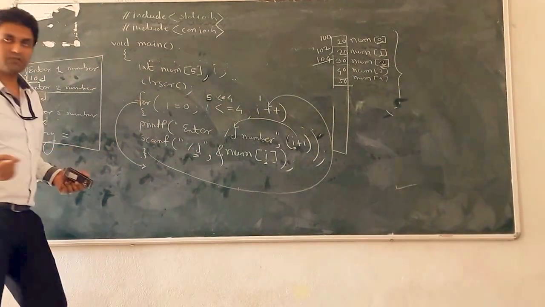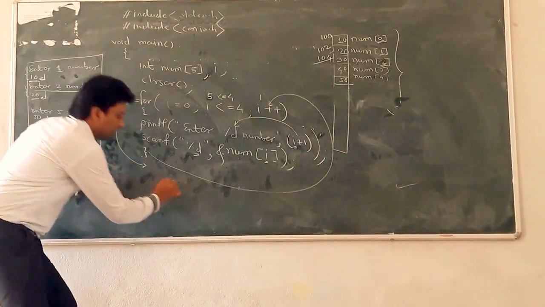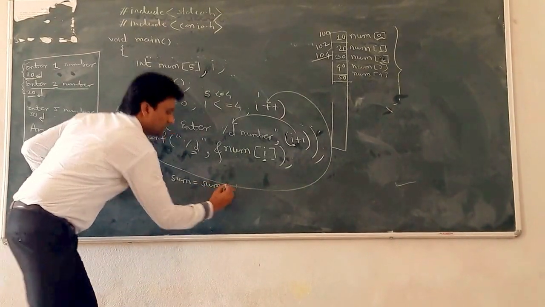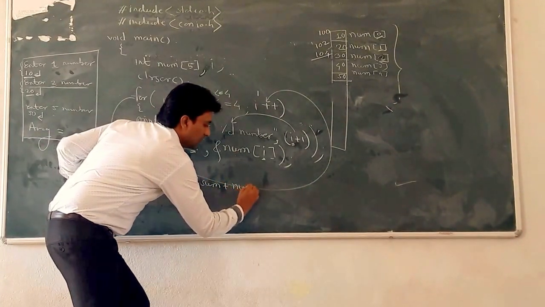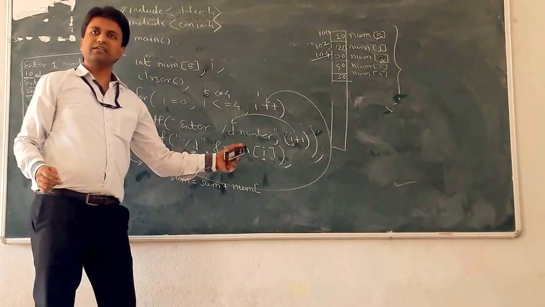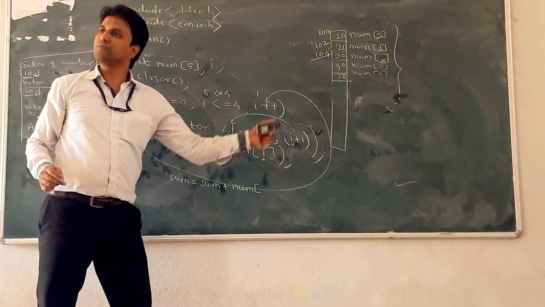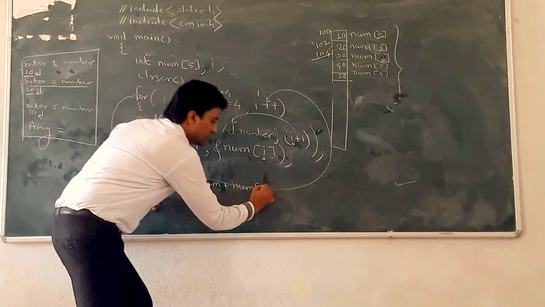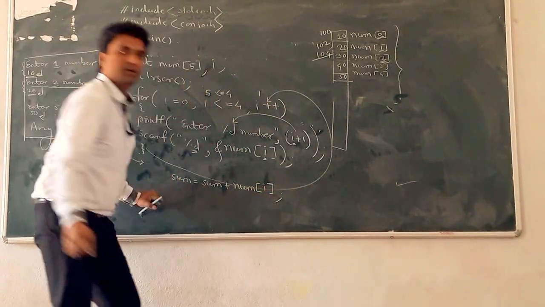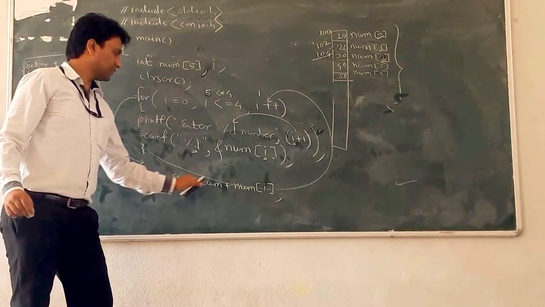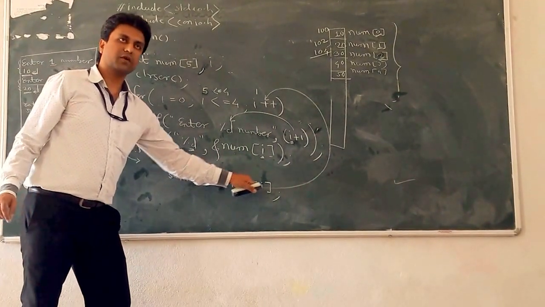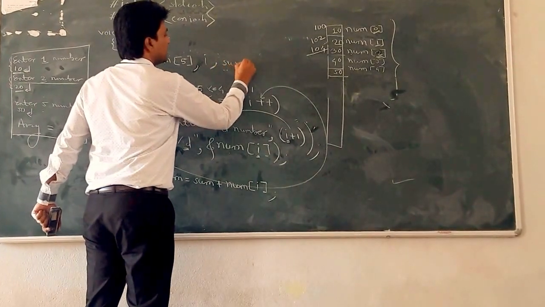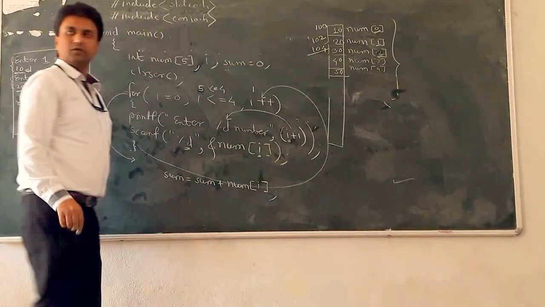So how to make the addition of those 5 numbers? Suppose sum is equal to sum plus num of 0 plus num of 1, num of 2. Is it possible? But it takes time. So instead of that, write num of I. Sum is equal to sum plus num of I. This is the statement. So declare the sum variable and initialize it to 0. Okay.